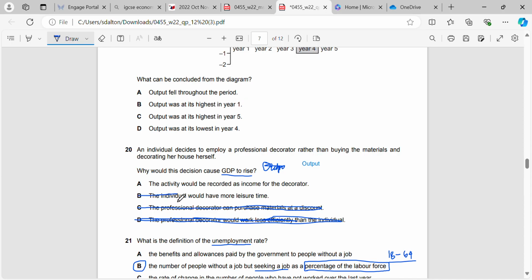The individual would have more leisure time also does not affect GDP, but if the activity is recorded as income for the decorator, that is the value of the output that's generated, so GDP would go up because of that.